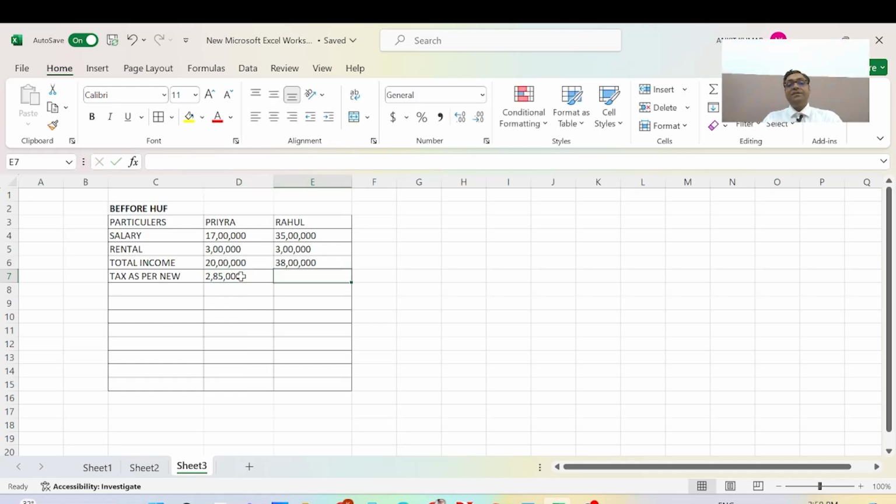And Rahul's income is 35 lakh rupees, and by the same calculation of percentages the tax is 8 lakh 25,000 as per the slabs. The total tax of Rahul and Priya will be 2 lakh 85,000 plus 8 lakh 25,000, which is 11 lakh 10,000.